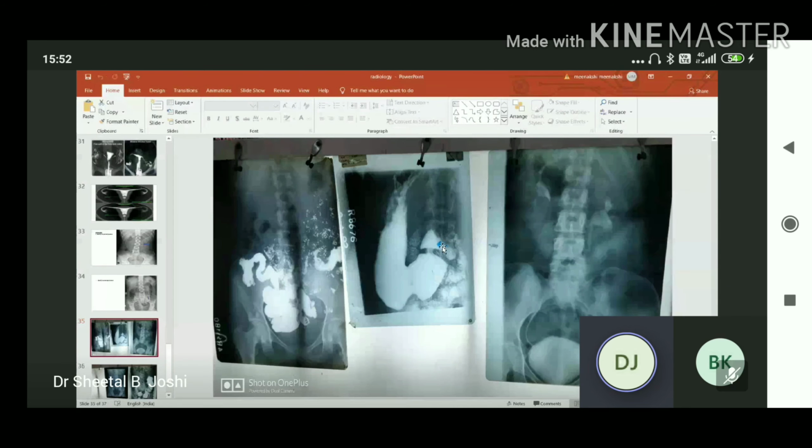What is the arrow marked structure? They all are from the departmental X-rays. It will help you in your exam. Identify this. This is the duodenal bulb or duodenal cap. The first part of the duodenum is poorly developed because of the poorly developed circular mucous folds. Here there is some kind of obstruction.